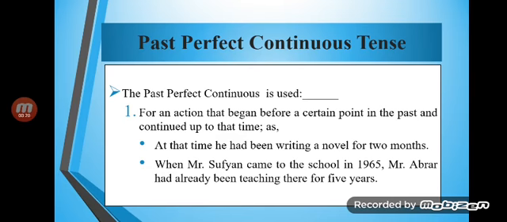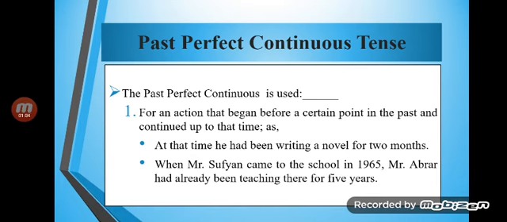Okay, now we are coming towards past perfect continuous tense. Past perfect continuous is for an action that began before a certain point in the past and continued up to that time. Okay, so please keep this in mind: it started in the past, began before a certain point in the past and continued up to the time. An action that got completed at a point in the past after continuing for a duration. The continuous verb is used after had been. What is that continuous verb? That is the ing verb. At that time he had been writing a novel for 2 months.